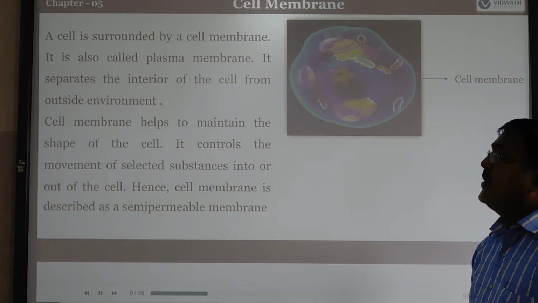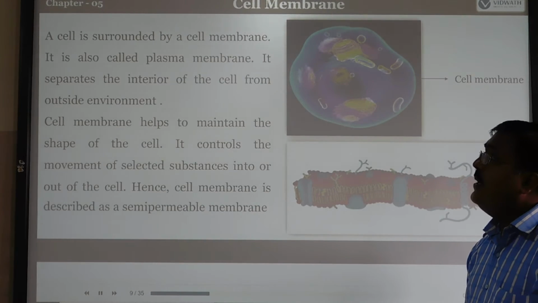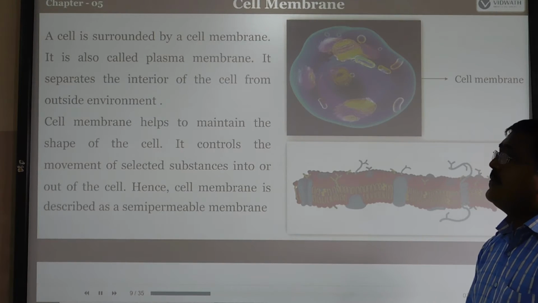So what is the meaning of cell membrane? Any cell is surrounded by the cell membrane, which is also called the plasma membrane.